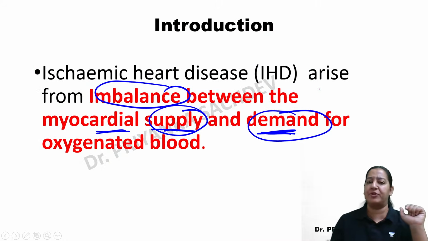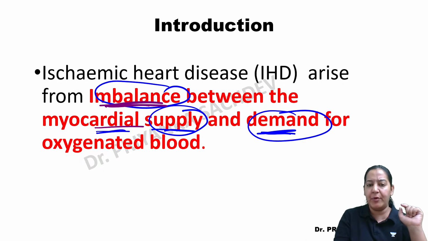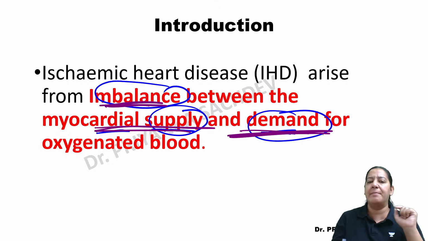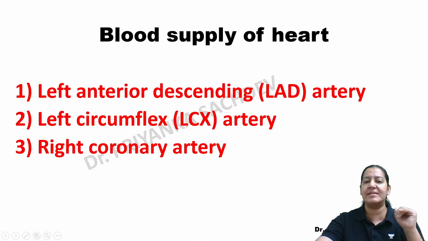I want all of you to appreciate, what is ischemic heart disease? It is the imbalance between the myocardial supply and myocardial demand. So when an imbalance occurs for the oxygenated blood, it is known as ischemic heart disease.